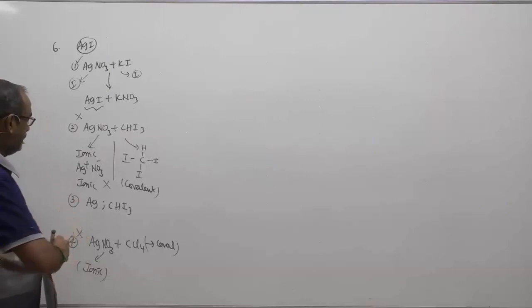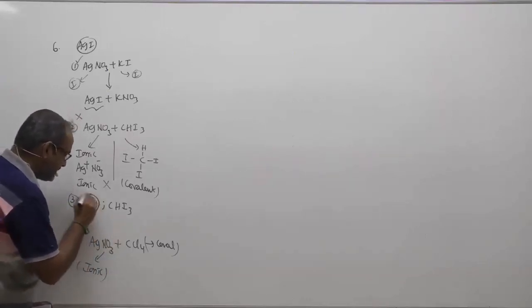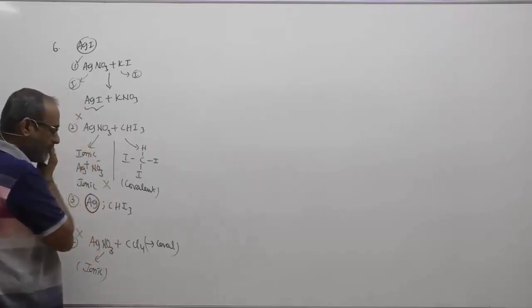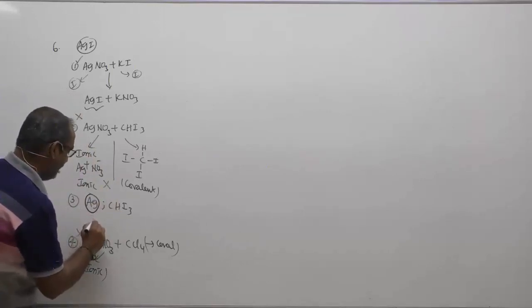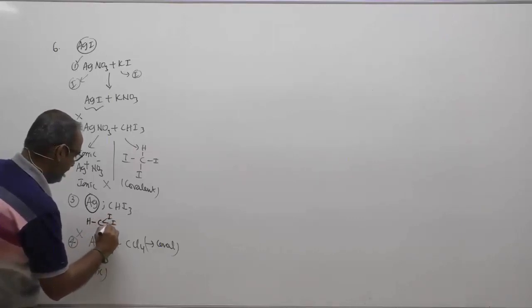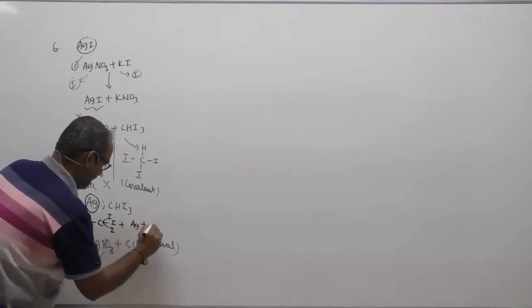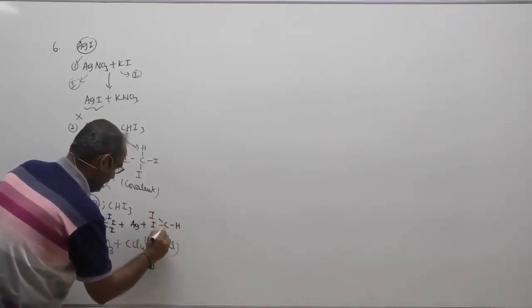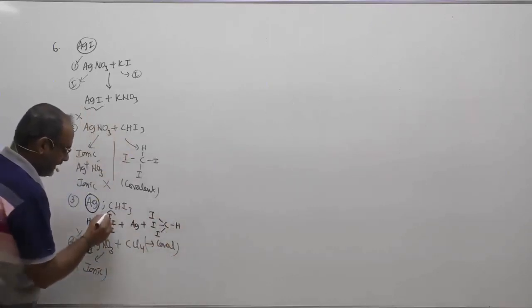What about your 3? Children, in 3, this is silver metal and not silver ion. Therefore, a reaction between silver and iodine will take place. Metals are so strong to pull the corresponding halogen.